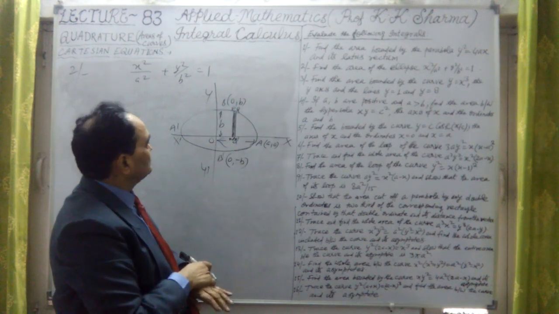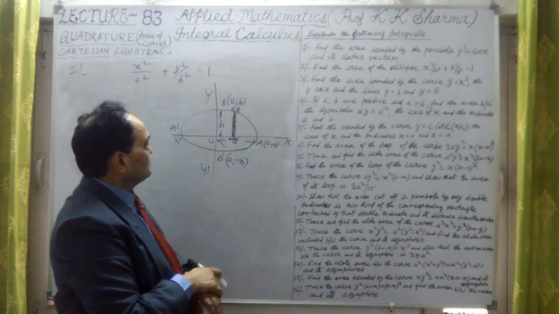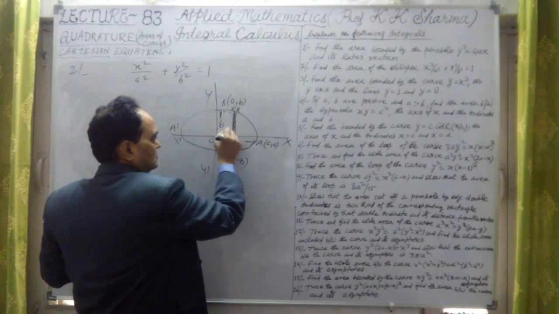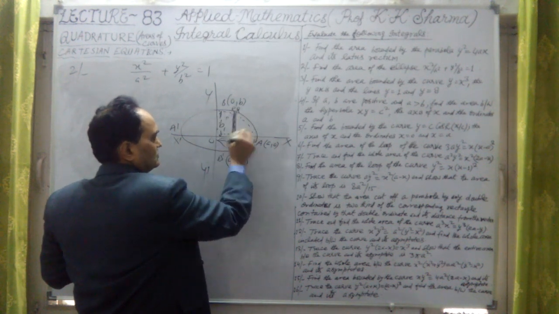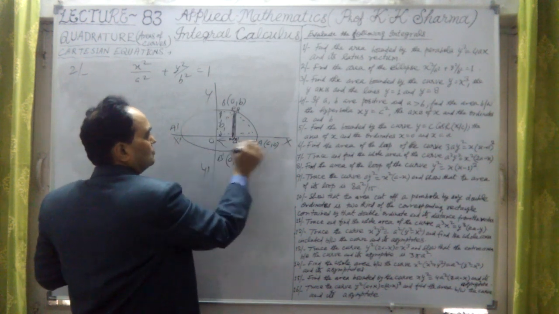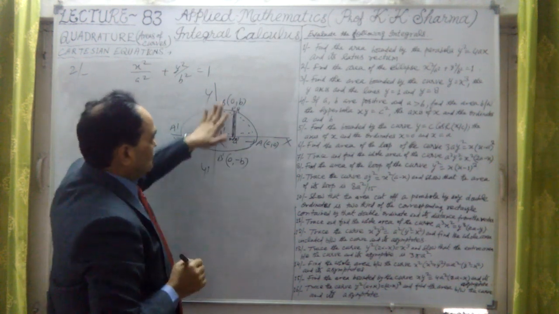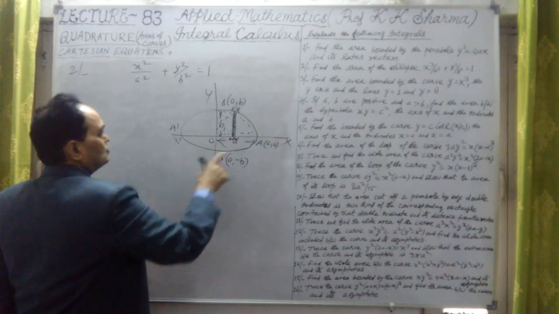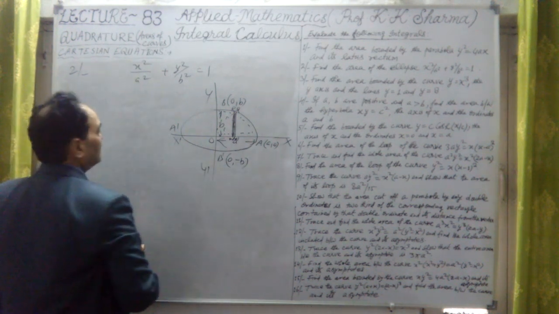Area is y into dx. But this is one quadrant. If the area of BOA is made 4 times, then the area of the whole ellipse will be calculated.